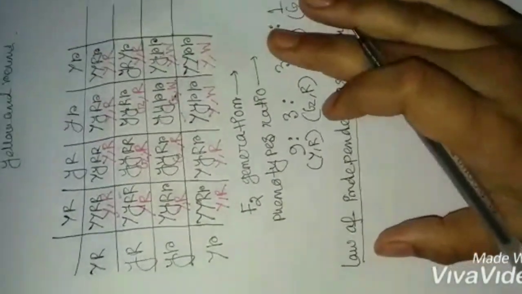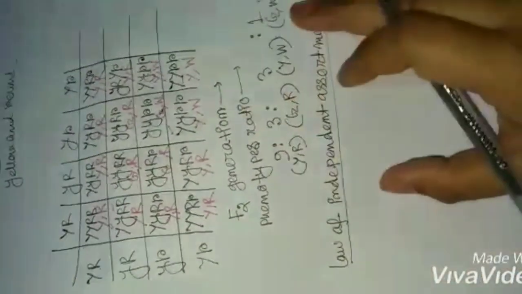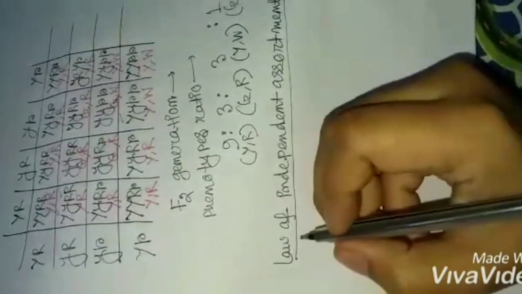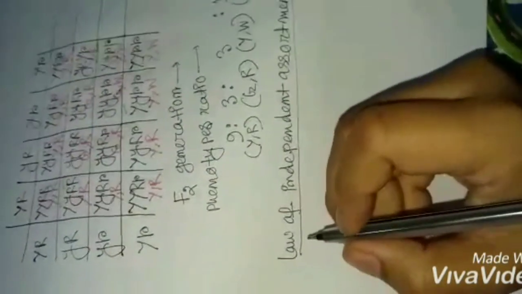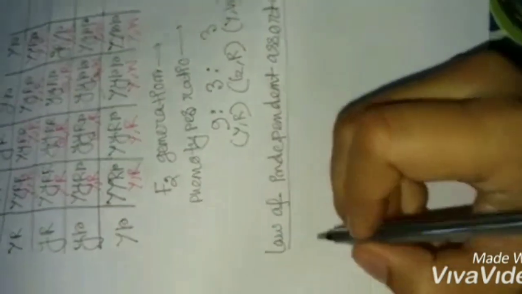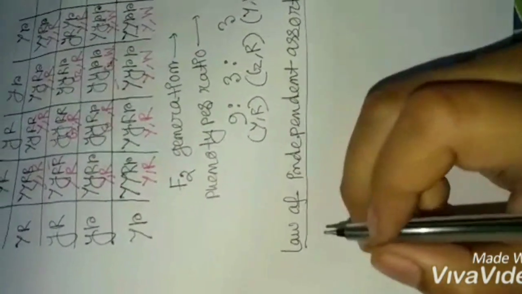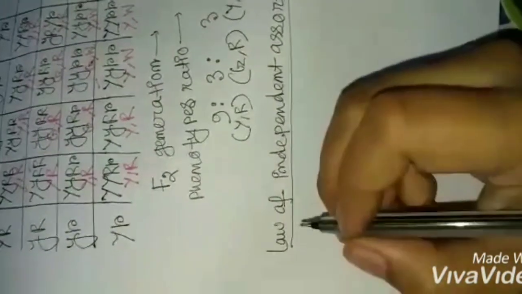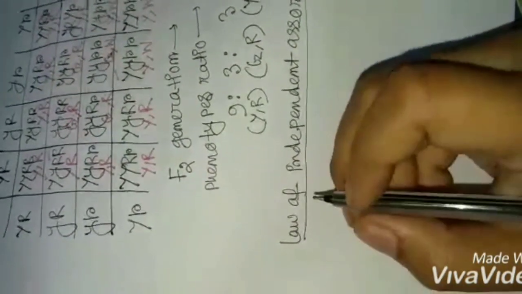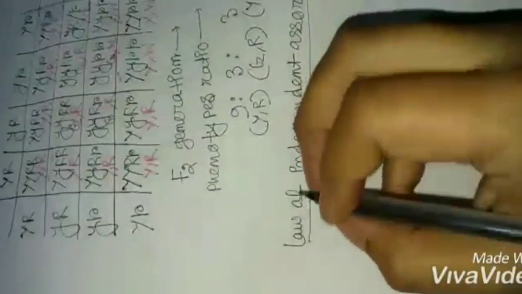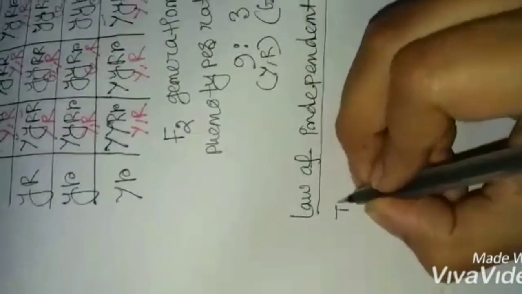So what does this law state? This law states when two pairs of traits are combined in a hybrid, the segregation of one pair of characteristics is independent of the other pair of characteristics at the time of gamete formation. Okay, so we have to write this.